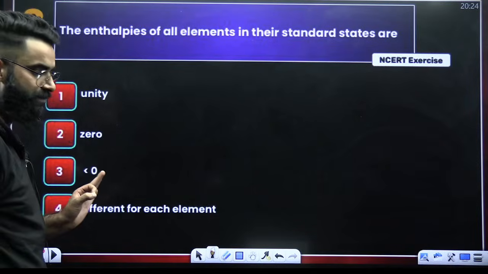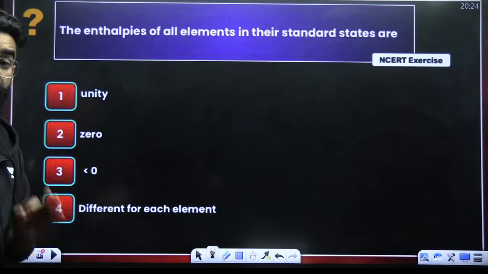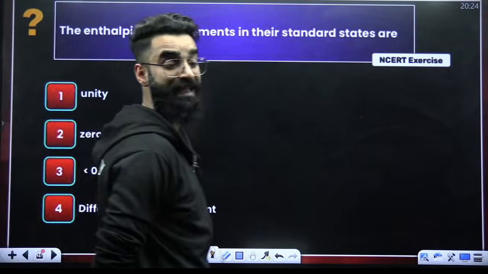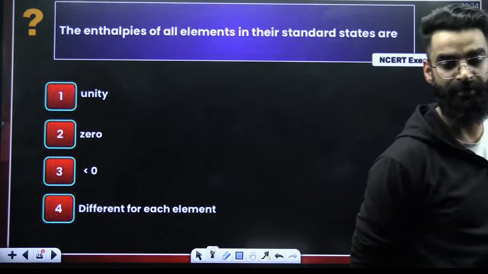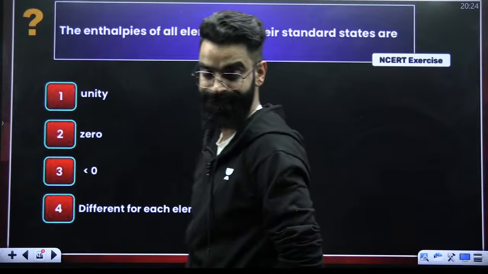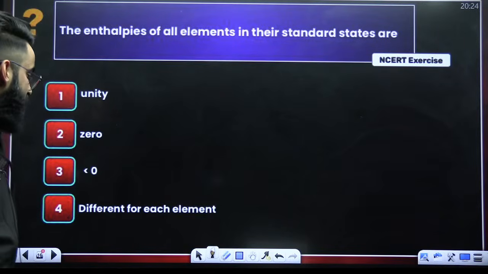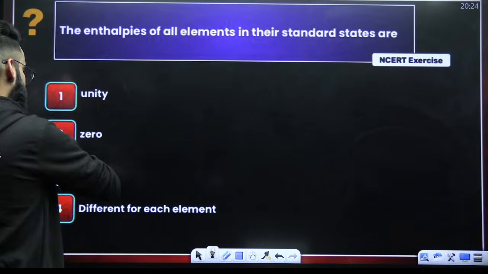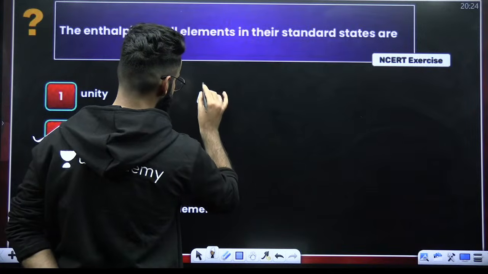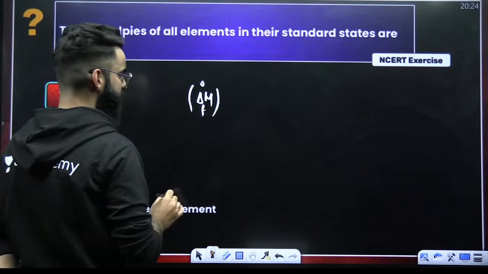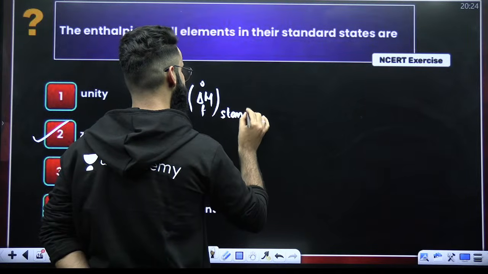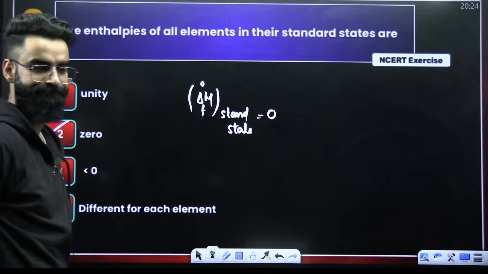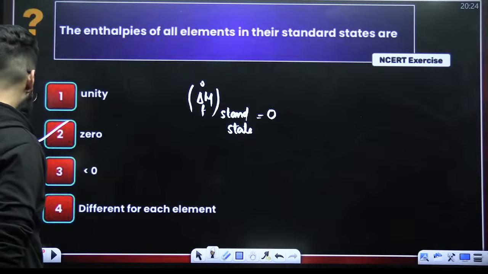Okay, one more simple and basic question which you should remember by now. The enthalpies of all the elements in their standard state. He's basically talking about the enthalpy of formation. Enthalpy of formation of an element in its standard state is taken as 0. I hope you remember. This is one of the basic statements which I believe everybody would be knowing. Done and dusted.